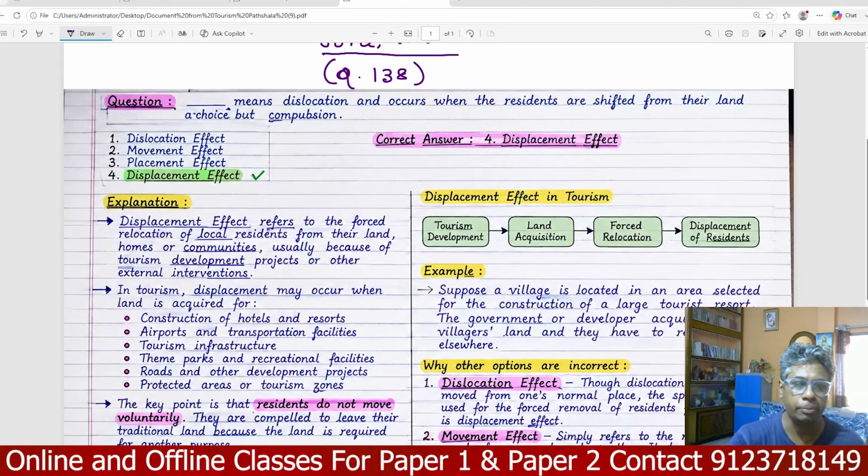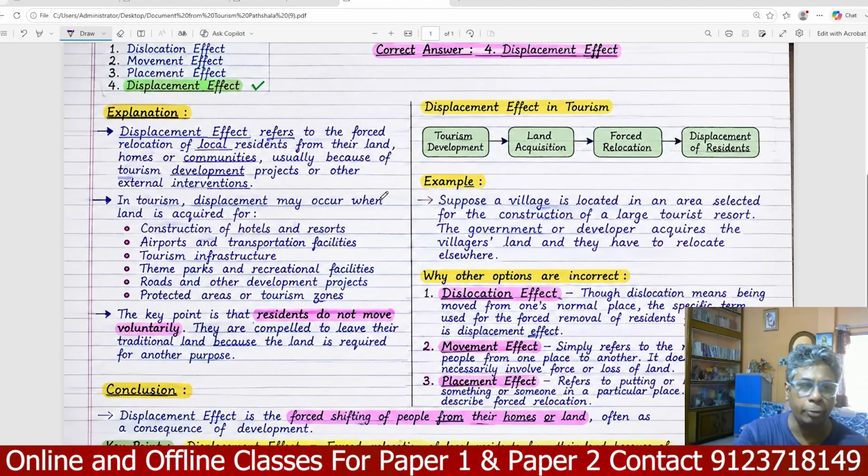In tourism, displacement may occur when land is acquired for the construction of hotels and resorts, airports, transportation facilities, tourism infrastructure, theme parks, recreational facilities, roads and other development projects, and protected areas of tourism zones. The key point is that the residents do not move voluntarily. They are compelled to leave. This is a very important area. They are compelled to leave their traditional land because the land is required for other purposes.